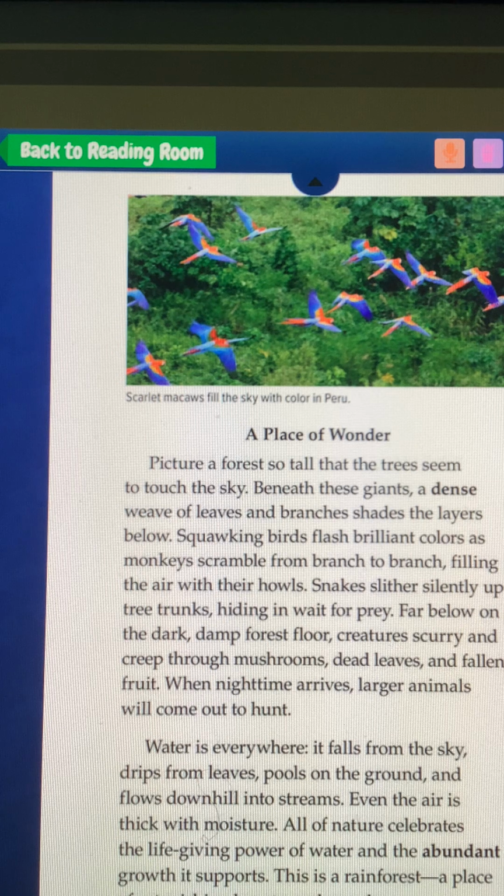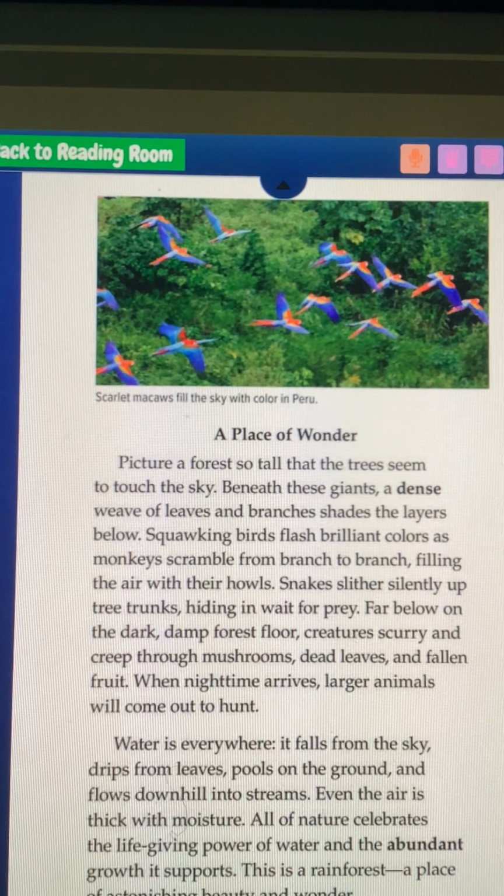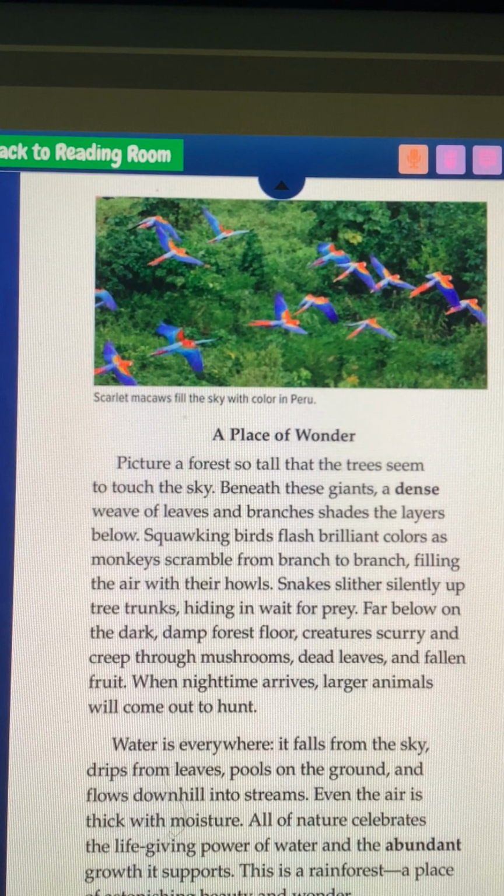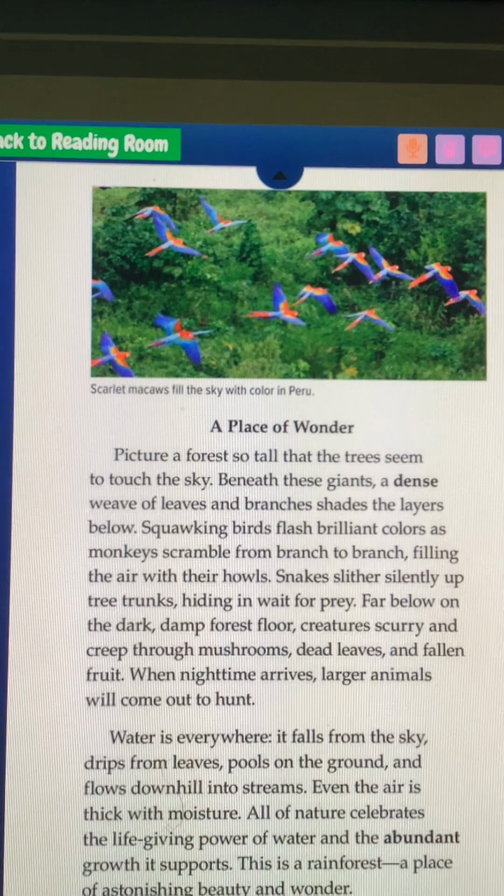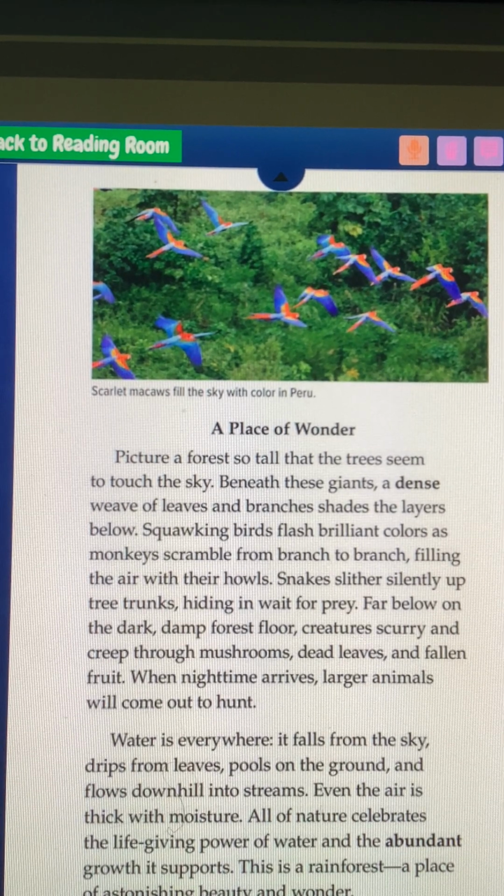A place of wonder. Picture a forest so tall that the trees seem to touch the sky. Beneath these giants, a dense weave of leaves and branches shades the layer below. Squawking birds flash brilliant colors and monkeys scramble from branch to branch, filling the air with their howls. Snakes slither silently up tree trunks, hiding and waiting for prey.